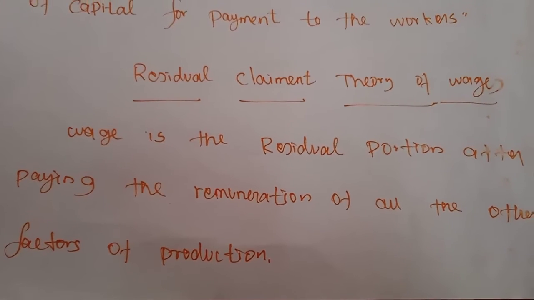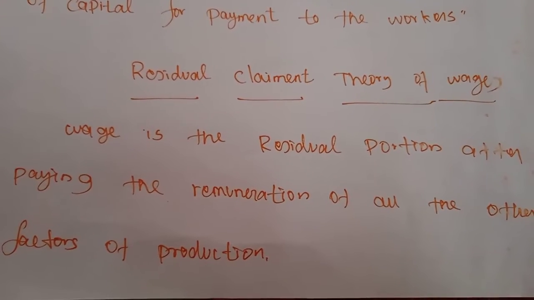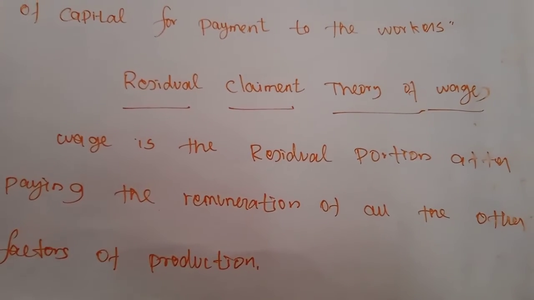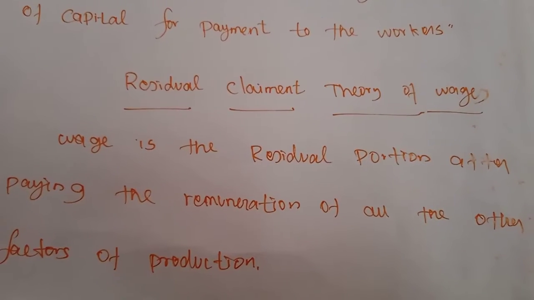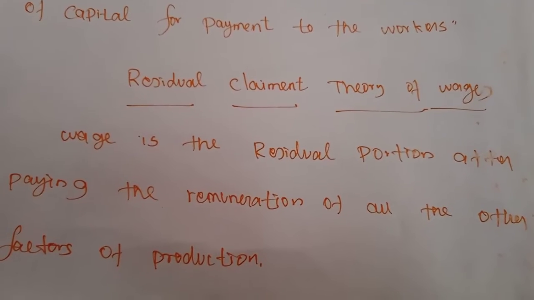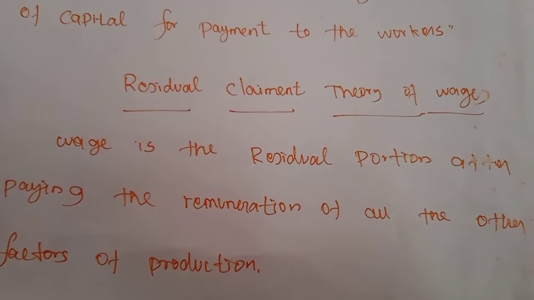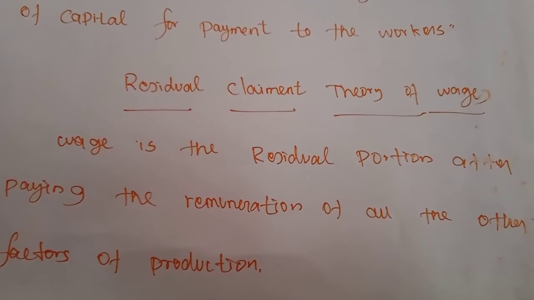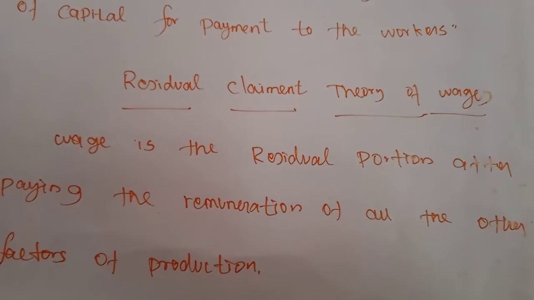And not only that, the demand side of labor is also not considered. Suppose if the labor supply is increased, the wage rate may be reduced. If the demand for labor is increased, the wages will be increased. So this is not explained.